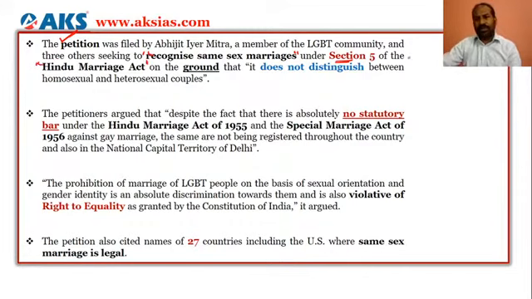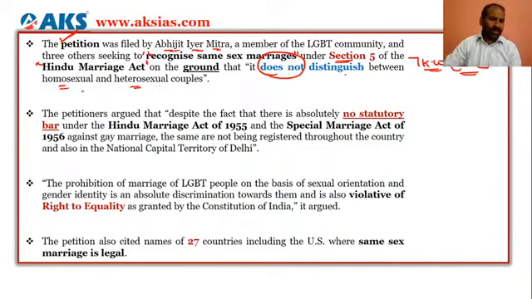This is an important keyword while you are writing short notes in the mains examination. Under Section 5 of the Hindu Marriage Act, the petitioner, Abhijit Iyer Mitra, says you can recognize the same-sex marriage. Why? Because he says the Hindu Marriage Act does not distinguish between homosexual and heterosexual, that is, same and opposite.